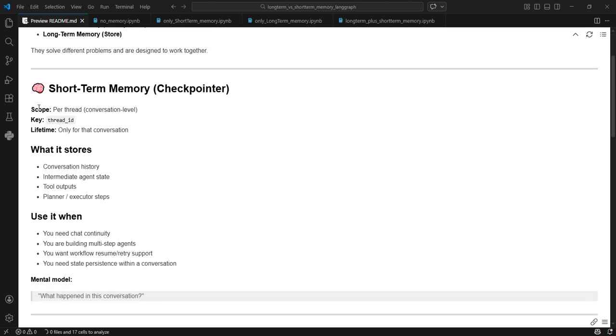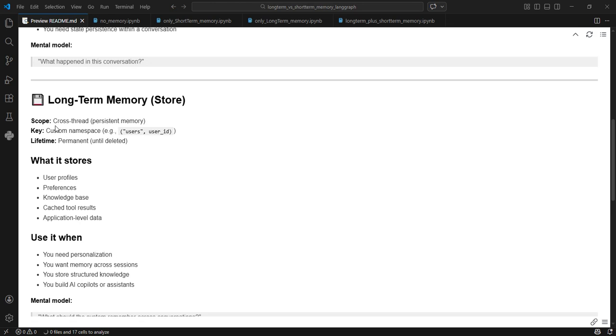For short-term memory, the scope is per thread, which means at a conversation level. If we are building a conversational chatbot, the key that we use is always a thread ID and the lifetime is only for that conversation. Whatever conversation we are maintaining, the life of this short-term memory will remain in that conversation only. When a new conversation starts, this short-term memory will be reset.